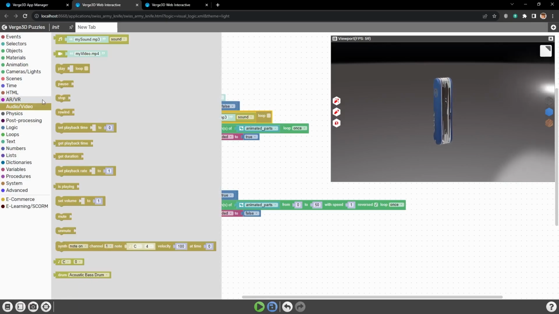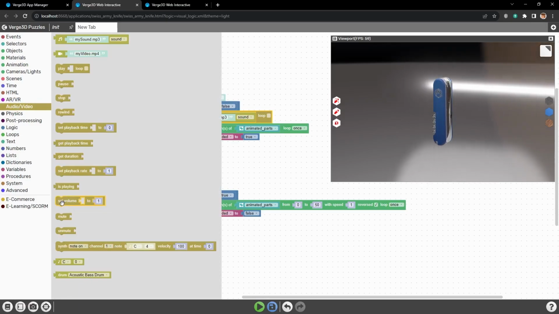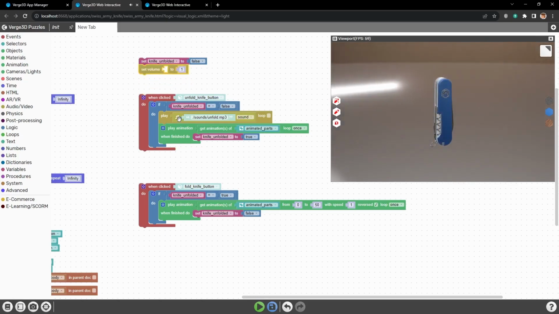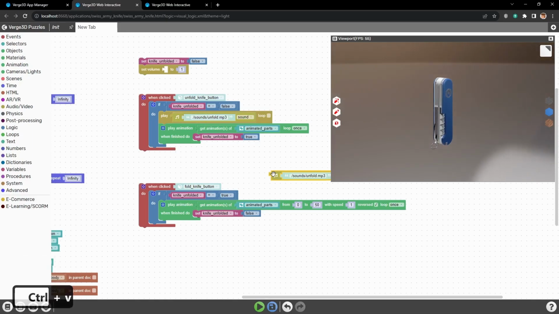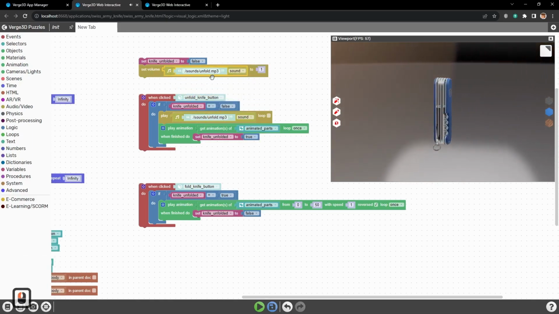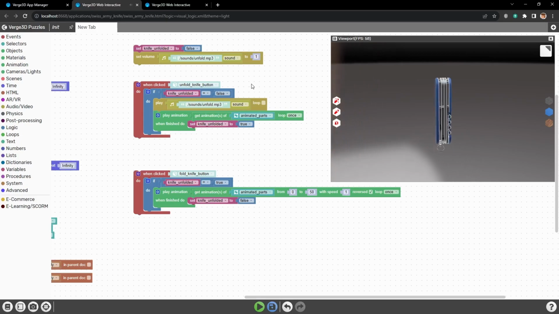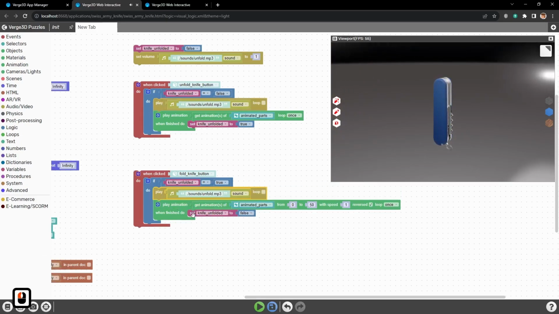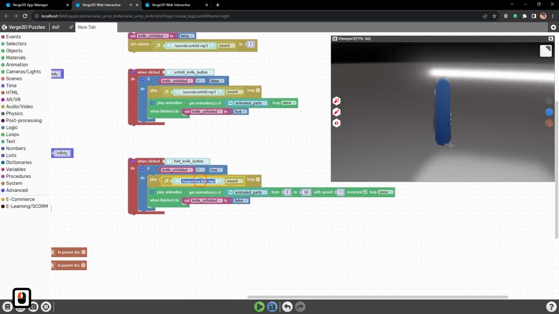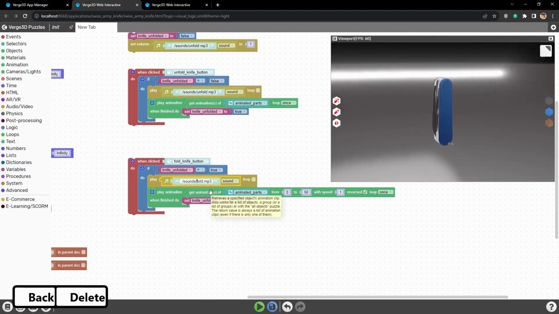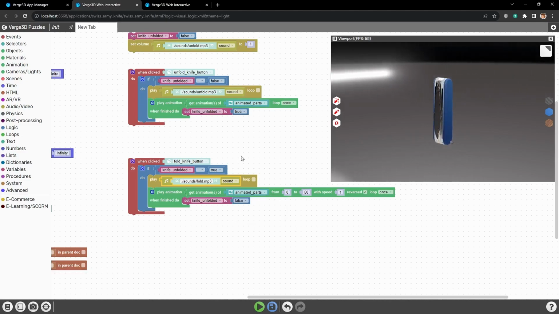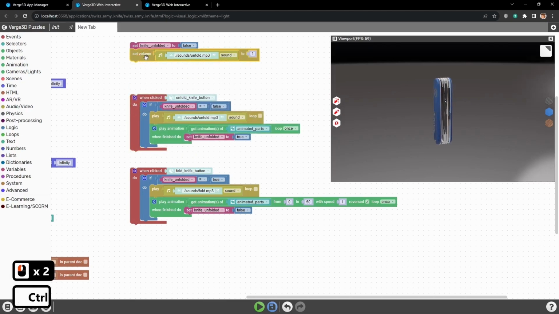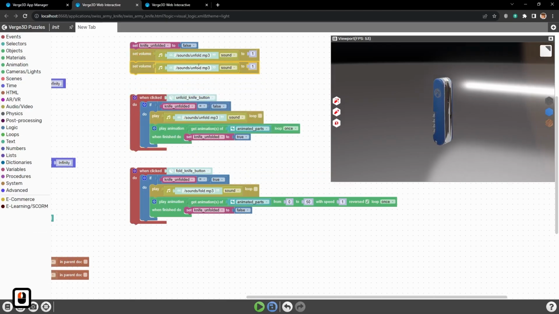Alright, next we need to set the volume. The puzzle set volume will help us with that. Let's place it here and then plug into it our sound file. Now let's copy this puzzle into the folding setup, but with a little change. Let's change it to fold.mp3. That is the second audio file for folding the knife. And now let's set volume for it as well.